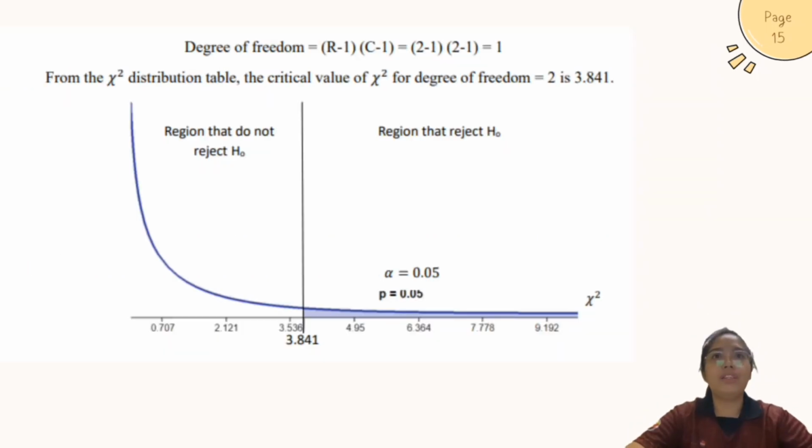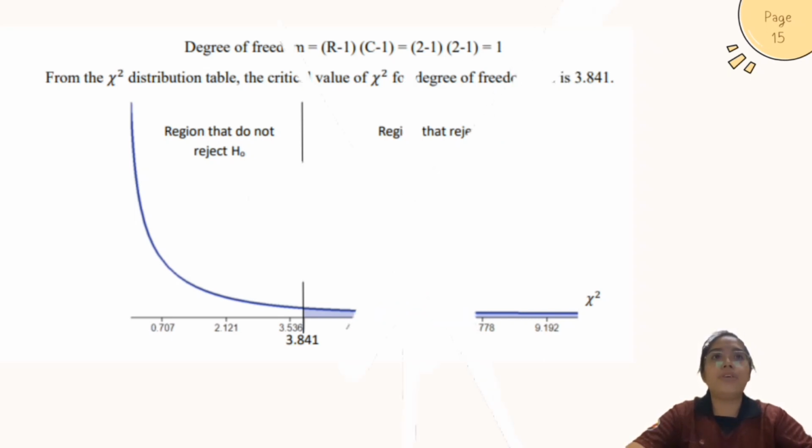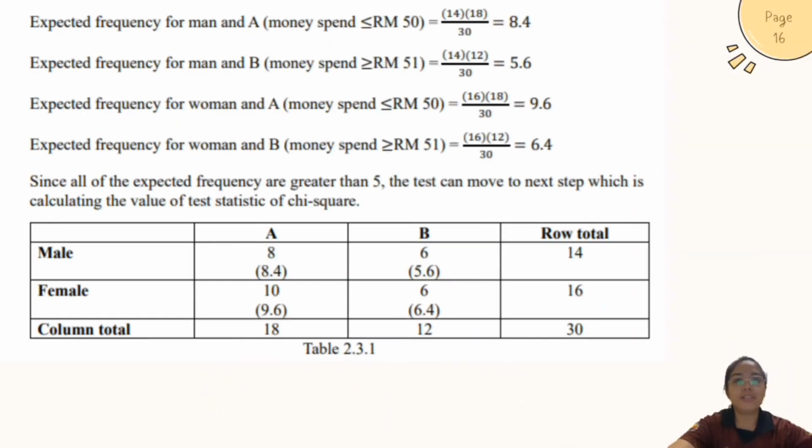So, to find the degrees of freedom, we use the formula (r minus 1) multiplied by (c minus 1). So, we get 1. From the chi-square distribution table, the critical value of chi-square for degrees of freedom 1 is 3.841. We find the expected frequency using the formula E equals row total multiplied by column total over sample size. The first one, expected frequency for men and A, which represents money spent less than or equal to RM50. We get 8.4 after we substitute into the formula.